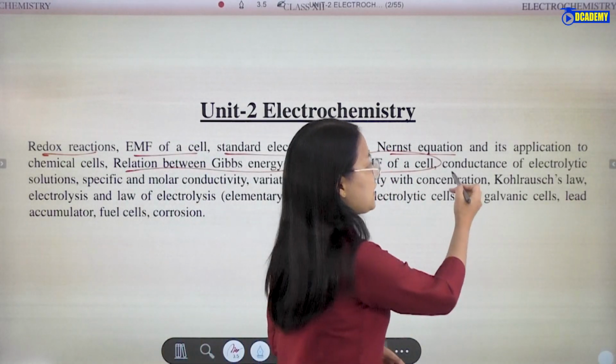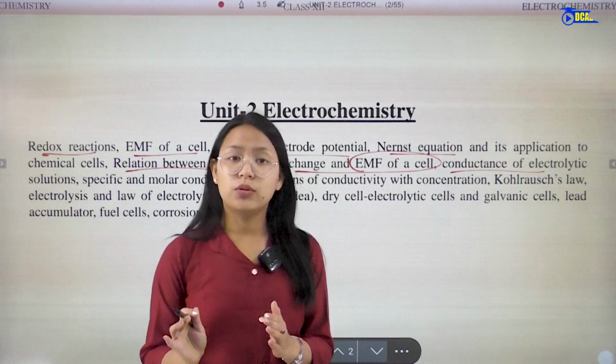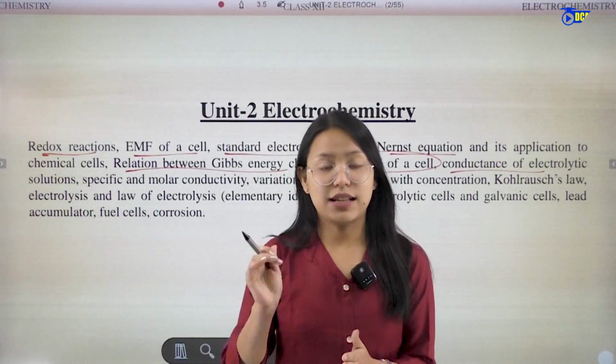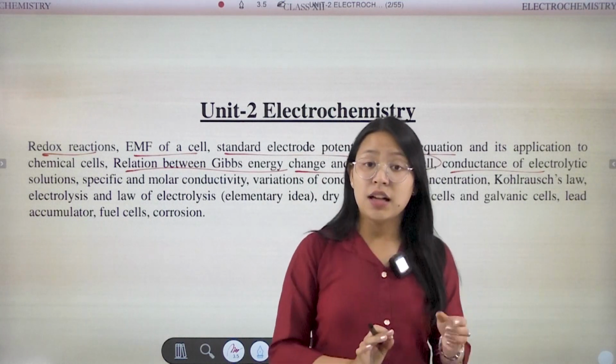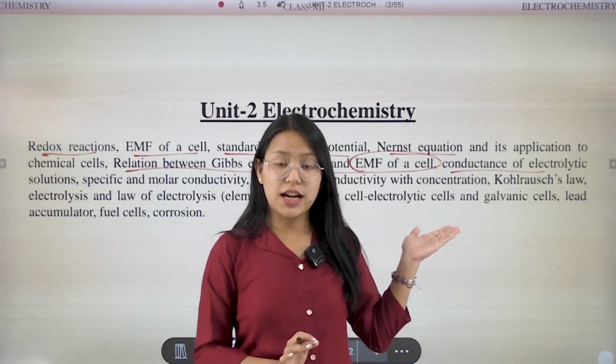Then conductance. We have already known about resistance, resistivity, and now we will learn conductance.